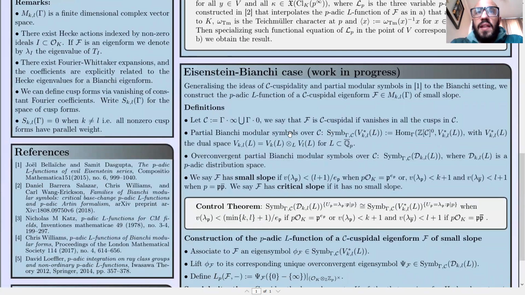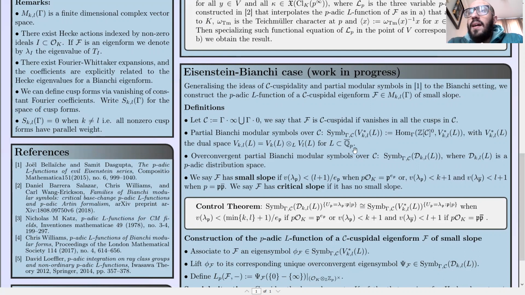First, some definitions. Let's see this subset of cusps C. We say that F is sec-cuspidal if it vanishes at all the cusps in C. Also, we have partial Bianchi modular symbols over C that are defined as the Gamma-equivariant homomorphisms from degree zero divisors in C to the dual of this polynomial space